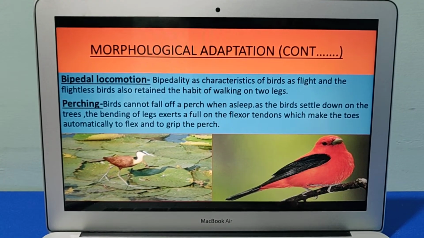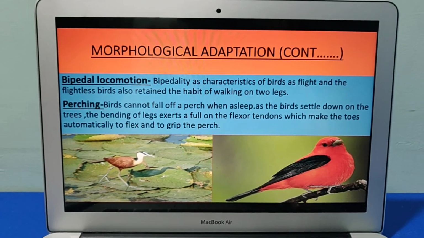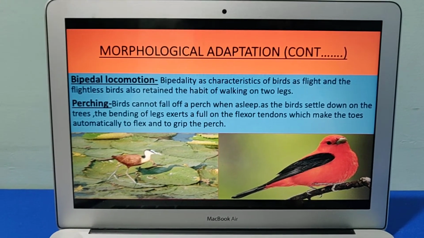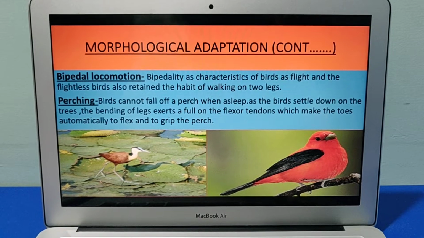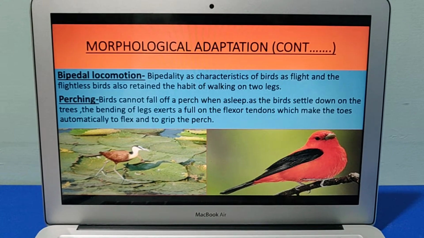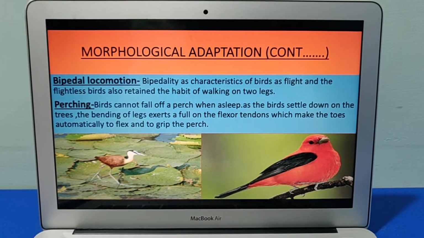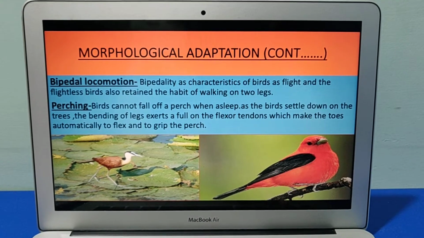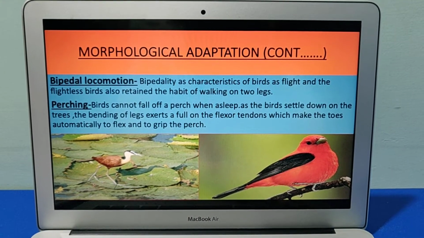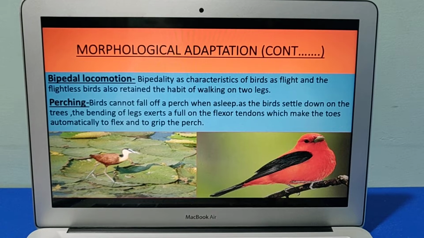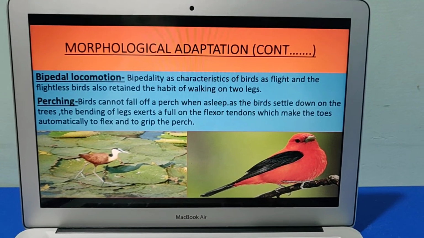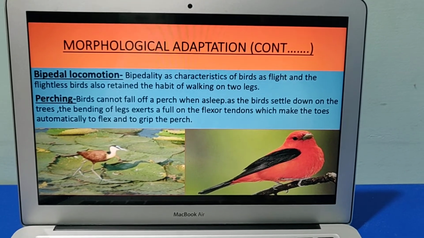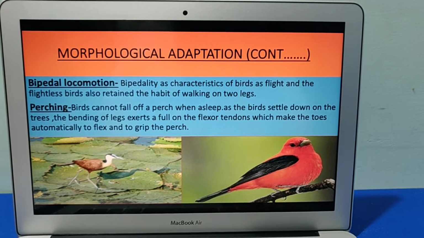Again we'll talk about bipedal locomotion. Bipedal locomotion is the motion or the movement of the bird with the help of their two legs. And another part which we'll discuss here is perching. Perching is done with the help of two legs. They perch on any gripped material. They can grip on the branches of a tree, and that is what perching is known as. And this perching takes place because of the flexible tendons which birds have in their limbs.